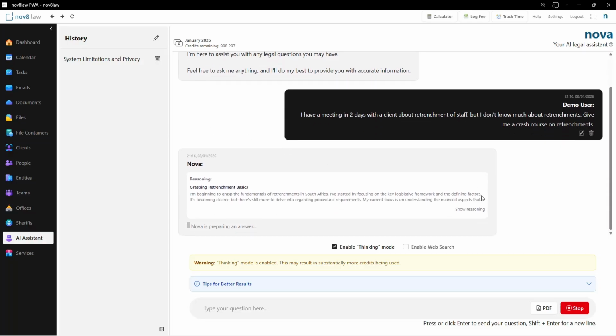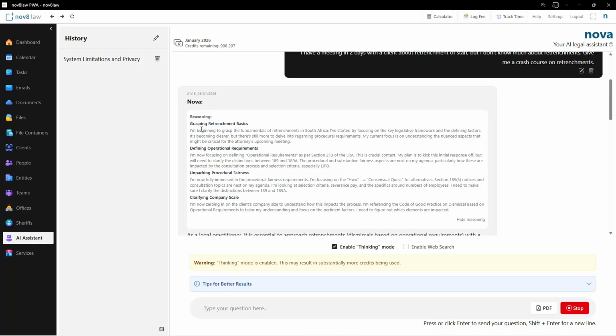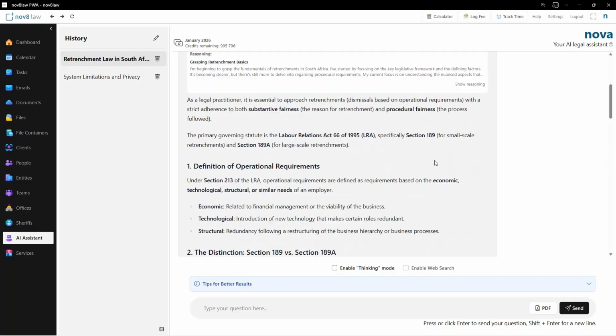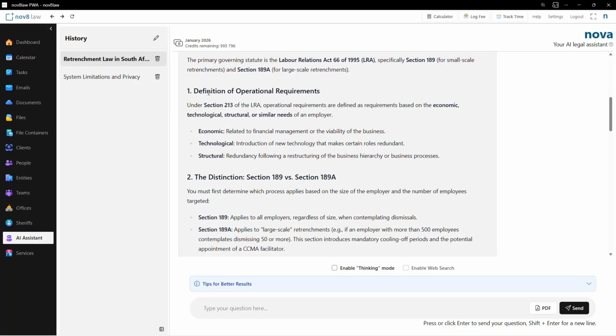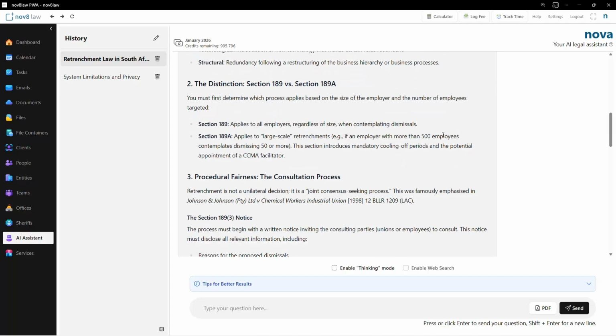While the answer is preparing, you can show the reasoning, which will then show you what the AI considers when drafting the response. And now it's complete. So here's your crash course on retrenchments.